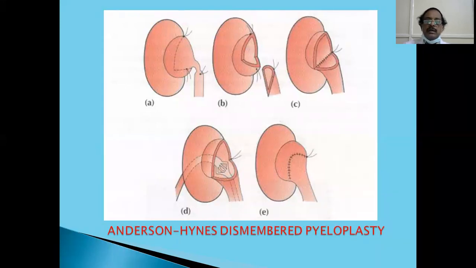You see here, the pelvis is grossly dilated and there is narrowing of the pelviureteric junction. So this is the normal ureter, this is the narrowed ureter. So what you have to do, you have to dismember both. You have cut the narrow segment of the ureter and then access the renal pelvis here.